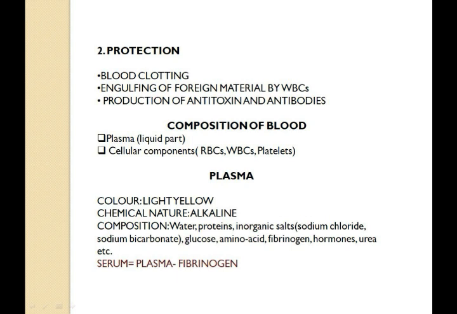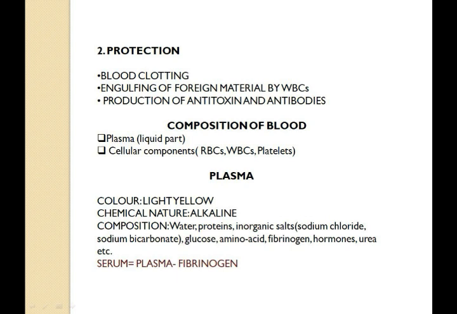First, let us discuss the liquid portion of the blood, that is plasma. Color: the plasma is light yellow colored. If you go to the chemical nature of the plasma, it is an alkaline liquid. The composition of plasma is mainly 90 to 92% water, 7 to 8% protein, and 1% inorganic salts.